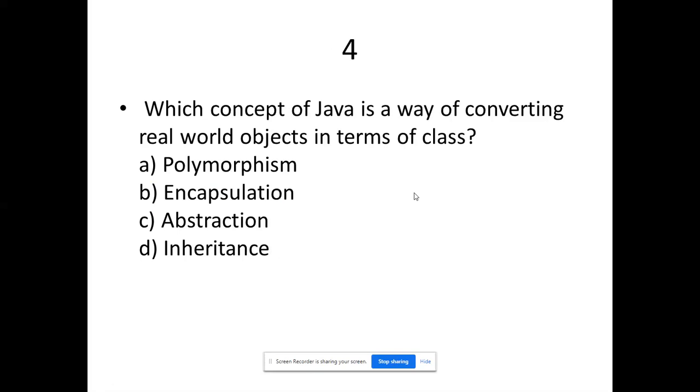And this one: which concept of Java is a way of converting real world objects in terms of class? You have the answer for this question available in the mind map that I showed yesterday. Which concept of Java is a way of converting real world objects in terms of class?